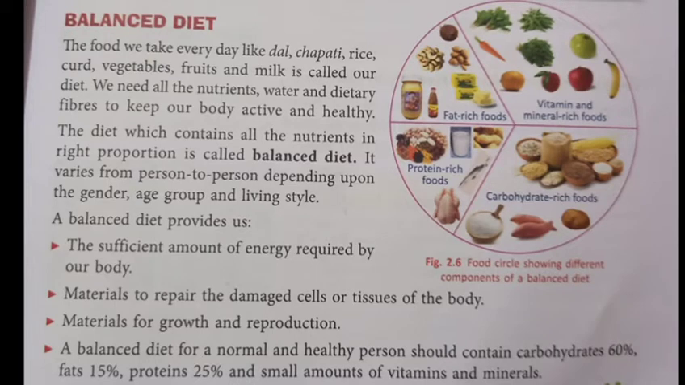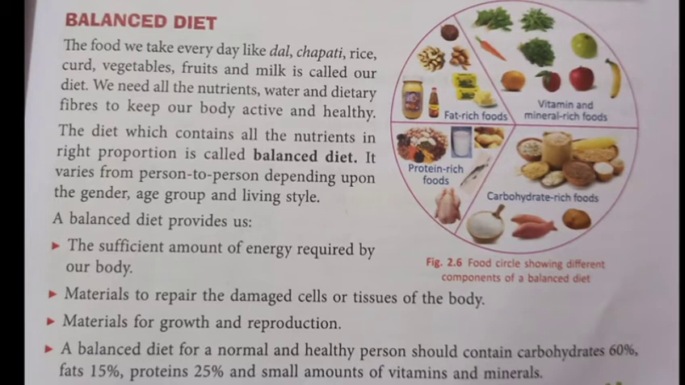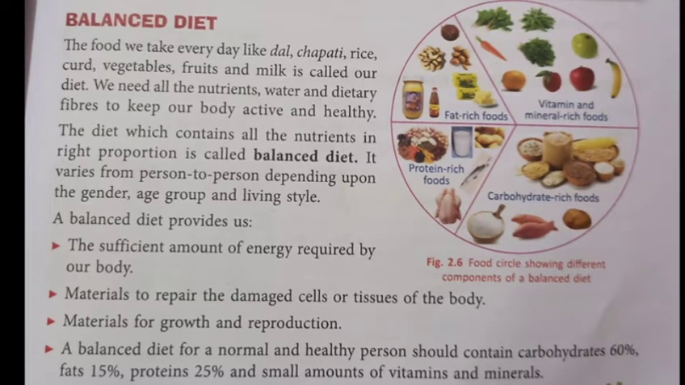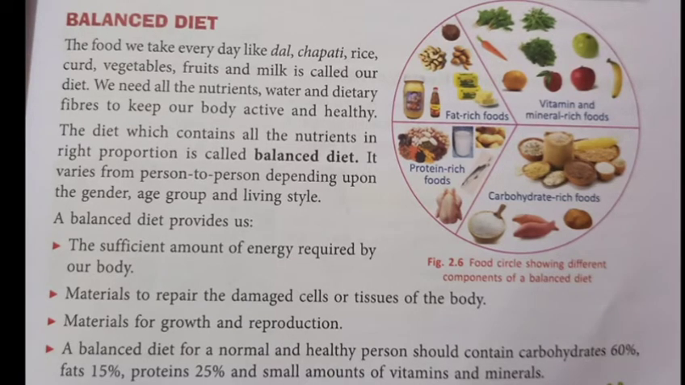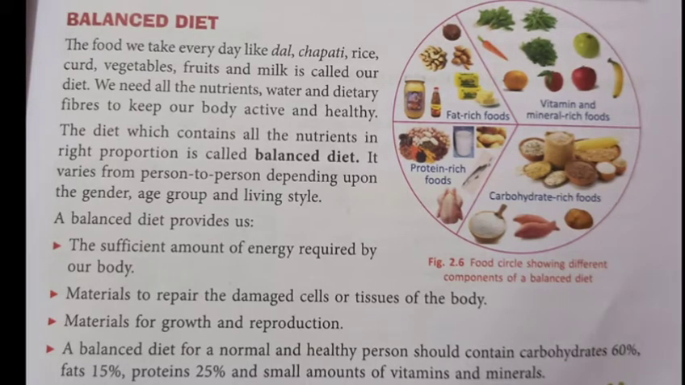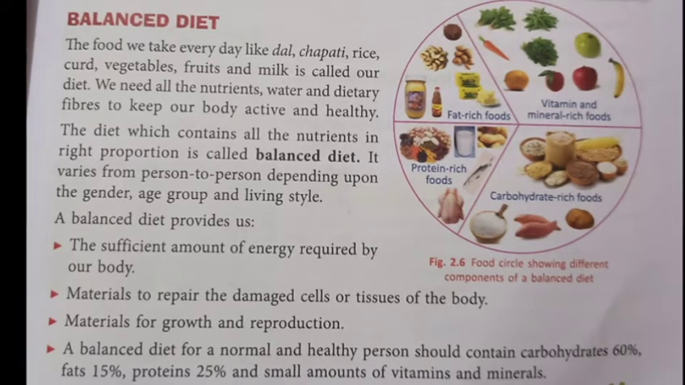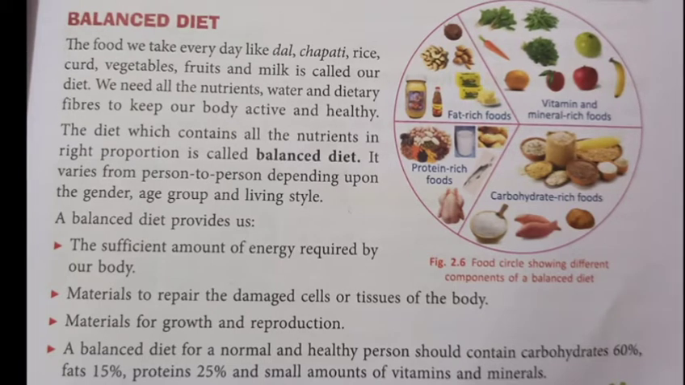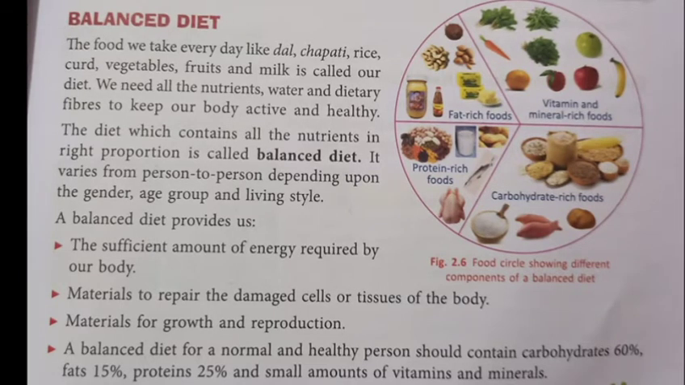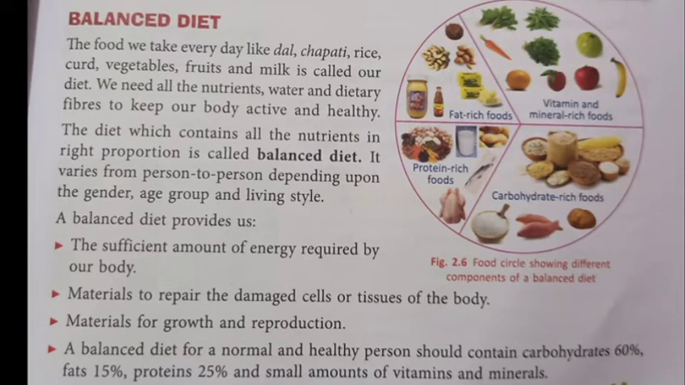Now, why the balanced diet is important for our body? A balanced diet is important for our body as it provides the sufficient amount of energy that is required by our body. Then it provides us the materials to repair the damaged cells or the tissues of the body. Then it is also providing us the materials for our growth and the reproduction. And a balanced diet for a normal and healthy person should contain about 60% of the carbohydrates, then 15% fats, 25% proteins, and small amounts of vitamins and minerals. That kind of a diet is important for a normal and a healthy person.